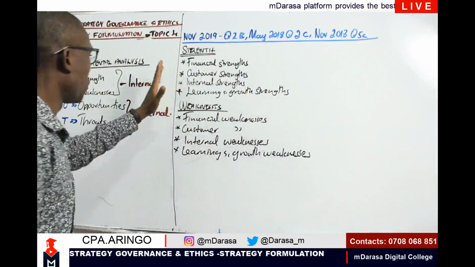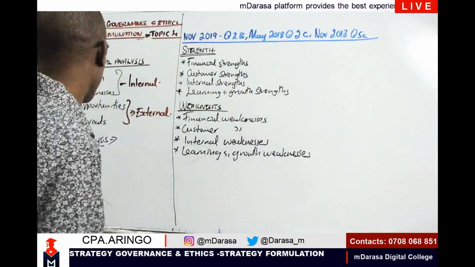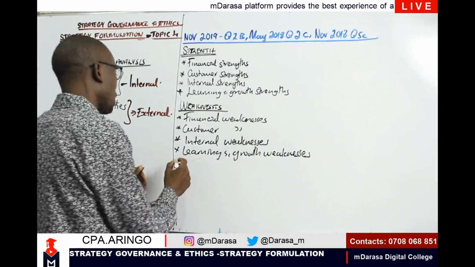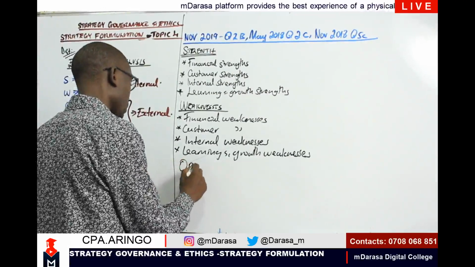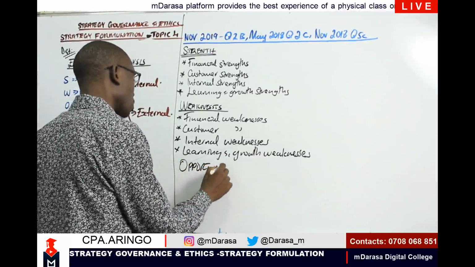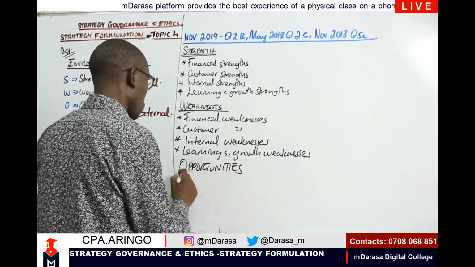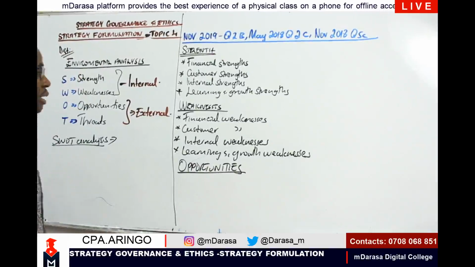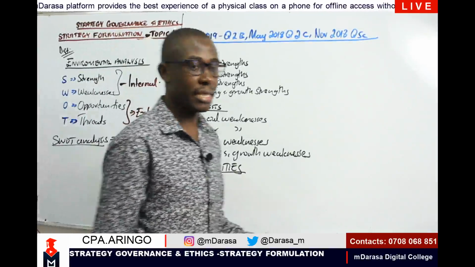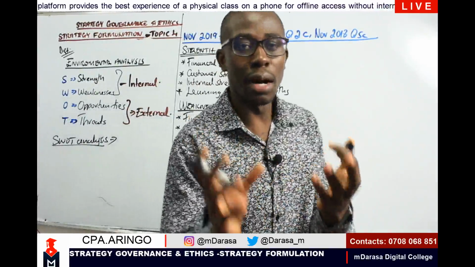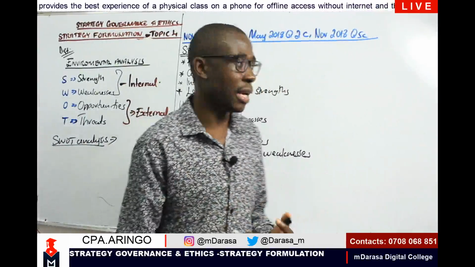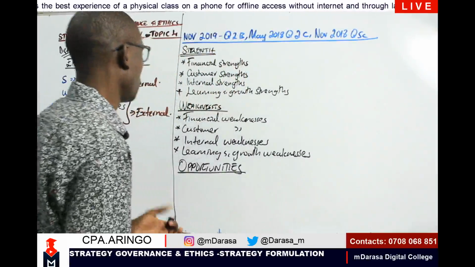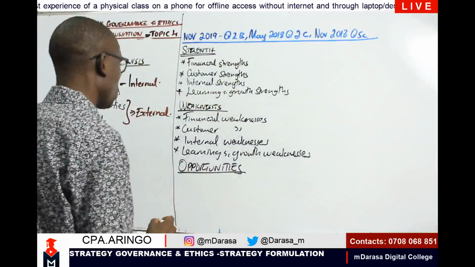Now, after we've talked of our weaknesses, I'll also want us to talk about our opportunities. The same case, my good students, I'll want us to look at it using the balanced scorecard perspective. And whenever we're talking of these four perspectives, ideally we normally tend to talk about what?